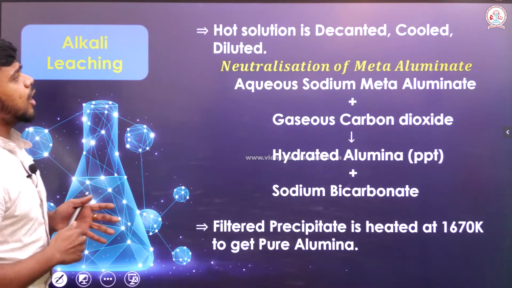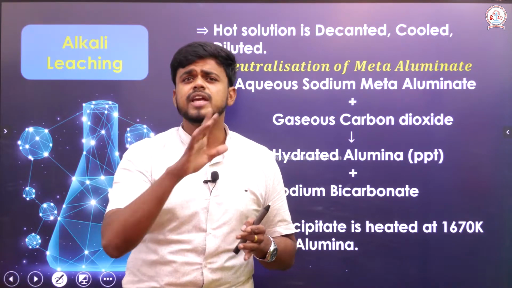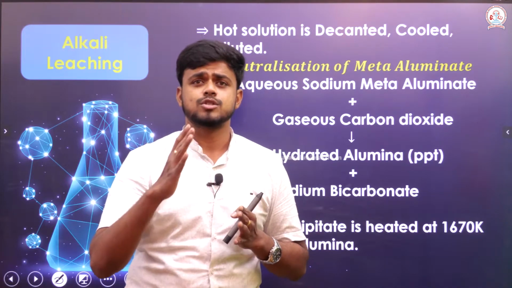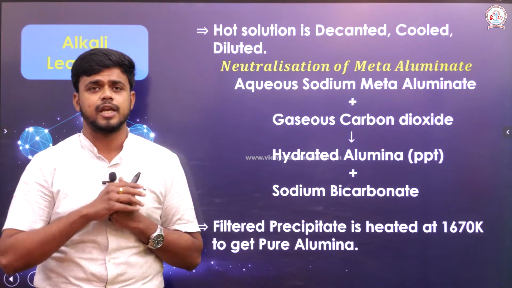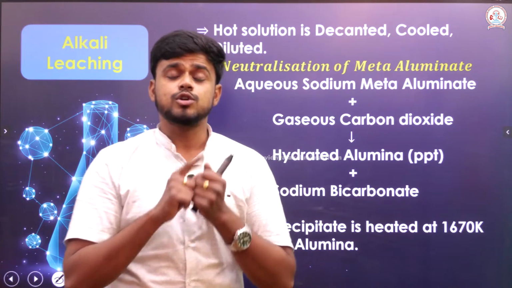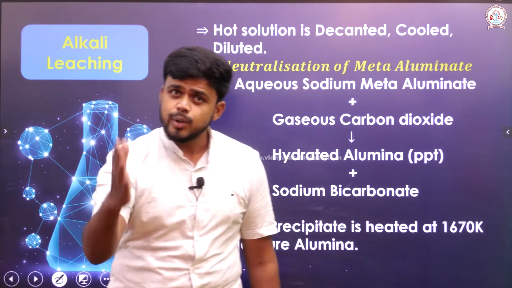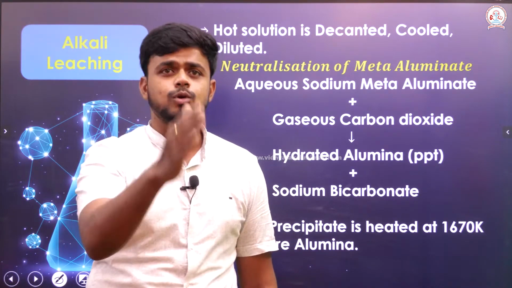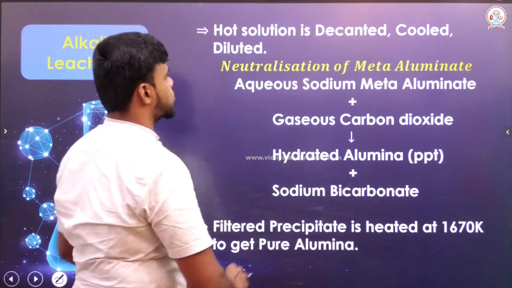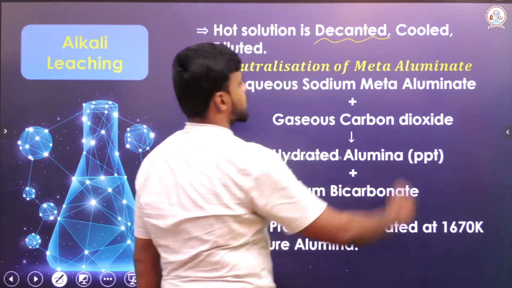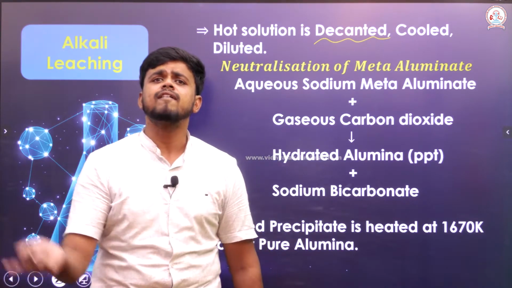In order to remove it, the first thing that we must do is this: we have already heated the solution to a greater temperature of about 470 to 520 Kelvin. We are very sure the solution will be hot. So, before doing the other thing, I must cool it. And after cooling, I must filter it. That is what is mentioned here as decantation, so it is decanted, which is filtration. And then I have to dilute it.